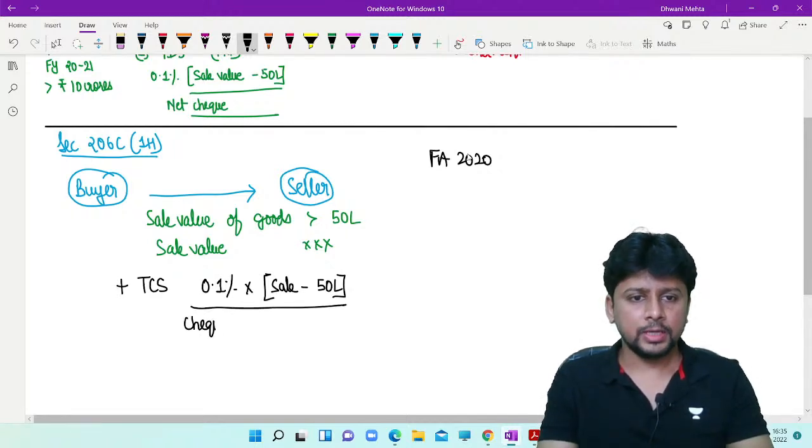And this is going to be the check amount for the seller.